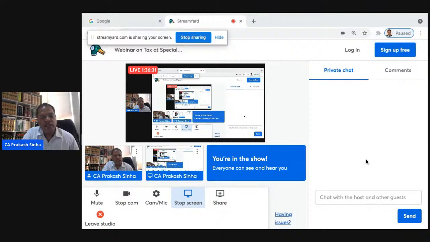The third point arises here. If he opts for this, then he is not required to file the return. And the most important part is that this benefit of Chapter 12 will continue even if the non-resident Indian comes back to India and becomes a resident of India.